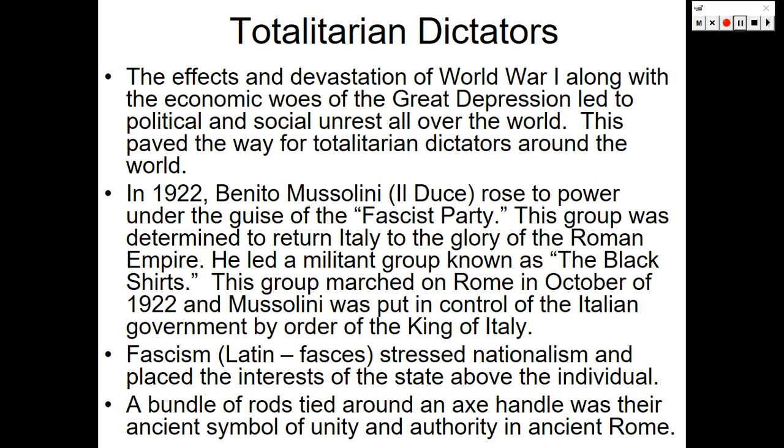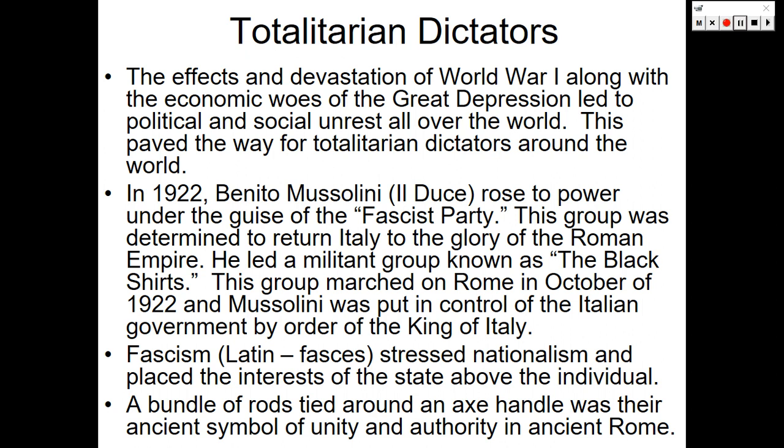The Fascist Party was determined to return Italy to the glory of the Roman Empire. He led a militant group known as the Black Shirts. This group marched on Rome in October of 1922, and Mussolini was put in control of the Italian government by order of the King of Italy.